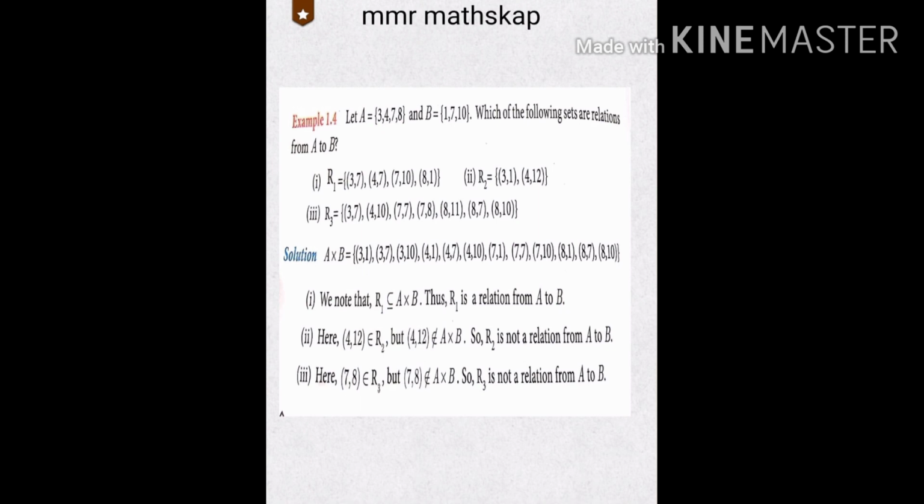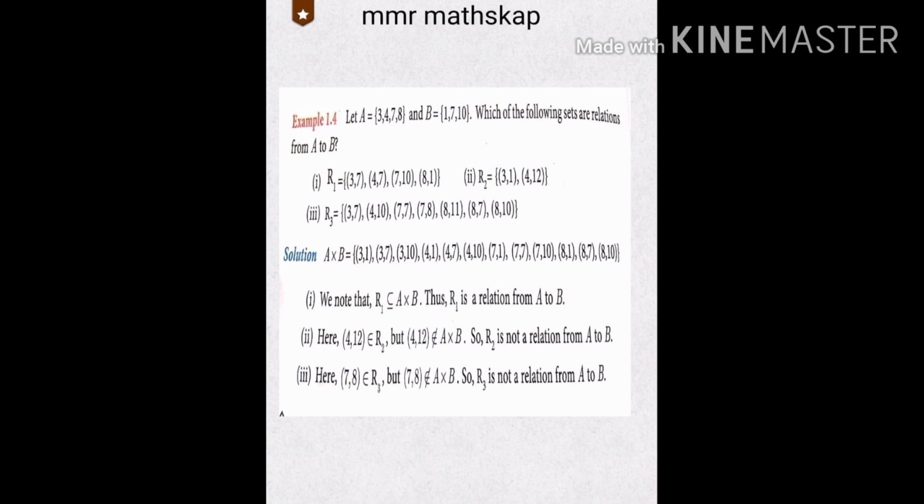So we move to the solution. First thing, very important: first find the Cartesian product of A and B. Any sum that asks which of the following sets are relations from A to B, first find A cross B. Find the Cartesian product, or make a set of ordered pairs given set A and set B. Now what is A cross B?